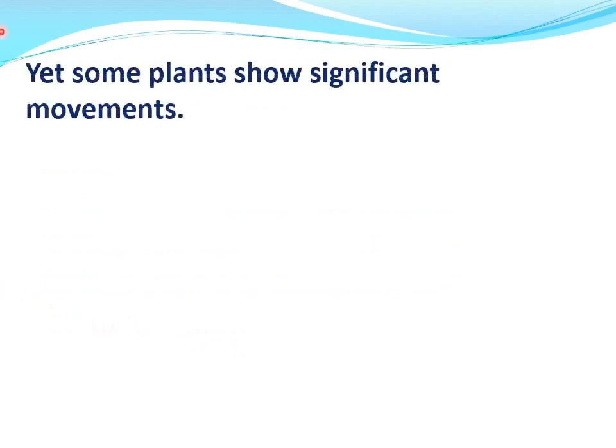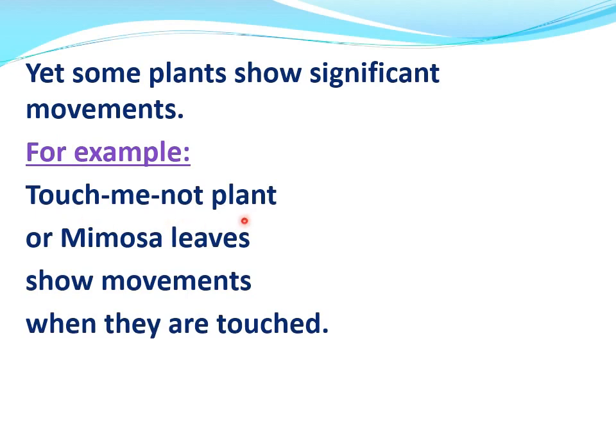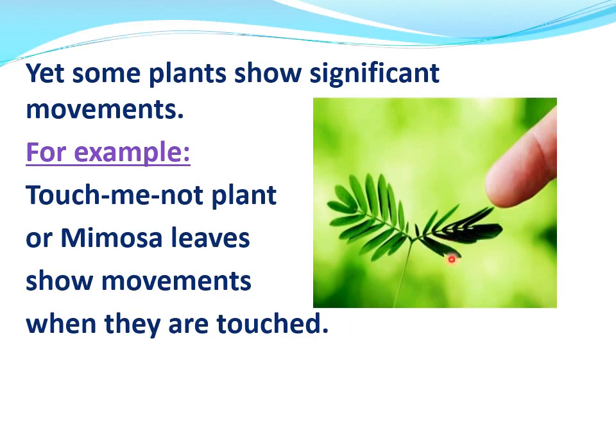Yet, some plants show significant movements, for example, the touch me not plant. Its leaves, known as mimosa leaves, show movements when they are touched. We have seen that when we touch leaves of the touch me not plant, they show movements, like this.